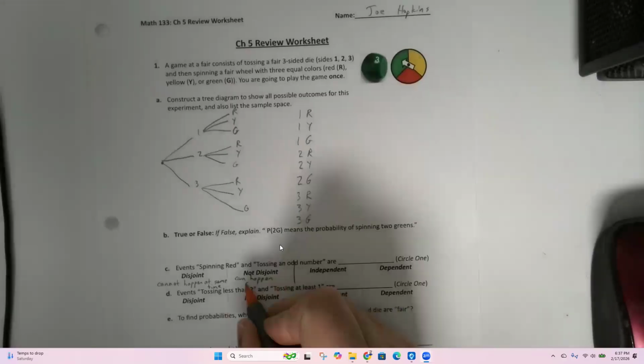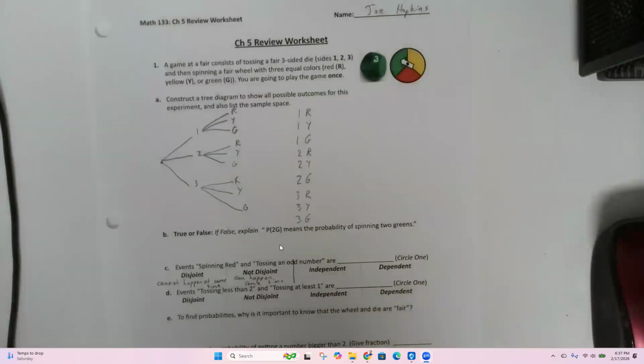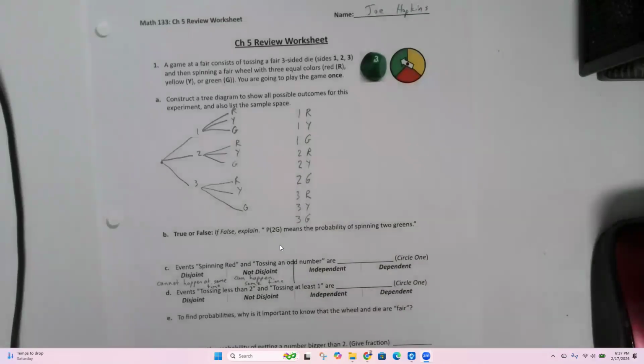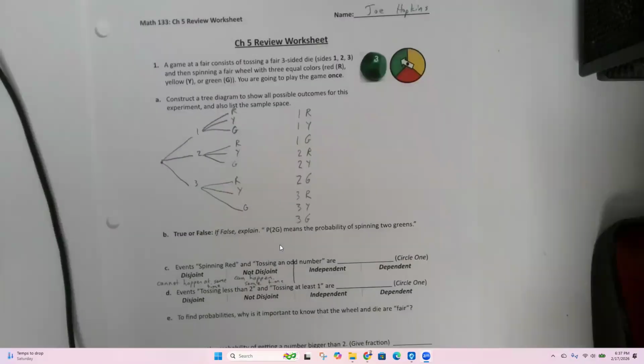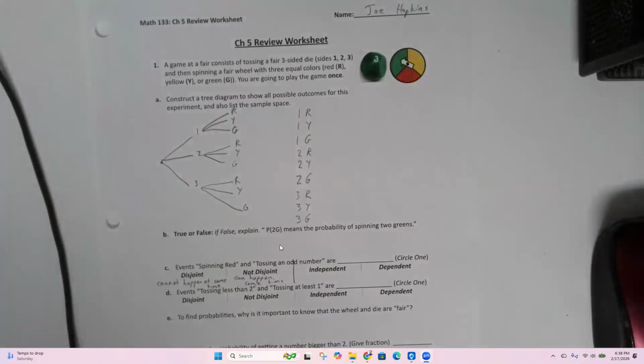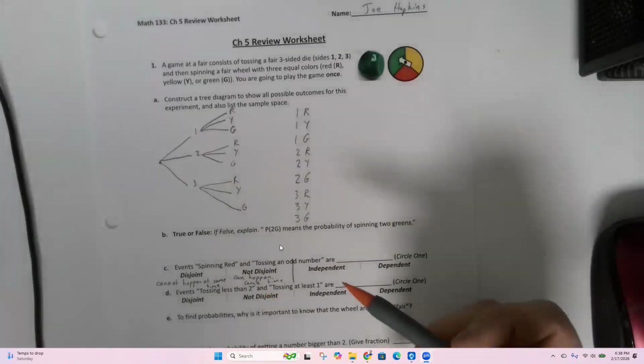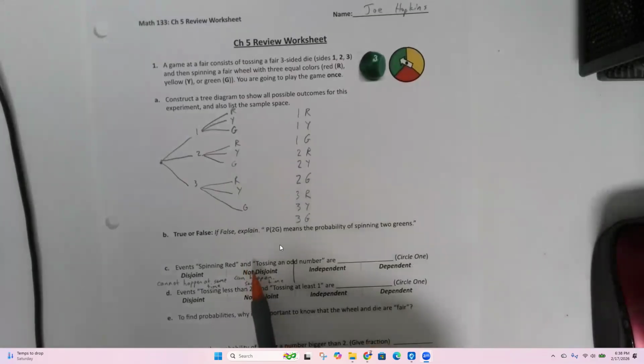Same time. Now, when I say same time, I don't mean like you roll the dice and spin the wheel with one hand and roll the dice with the other hand. I mean like for one game, right? You roll the dice and then after you get your result, you spin the wheel. So it's not necessarily the same time on your watch, but the same result, same game. Okay. So Kelly says these are not disjoint. And I agree with that.